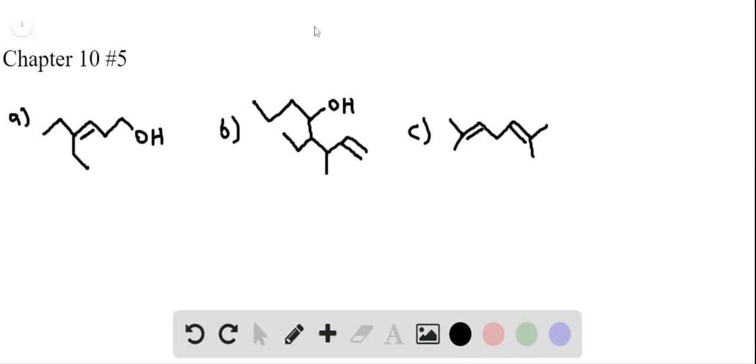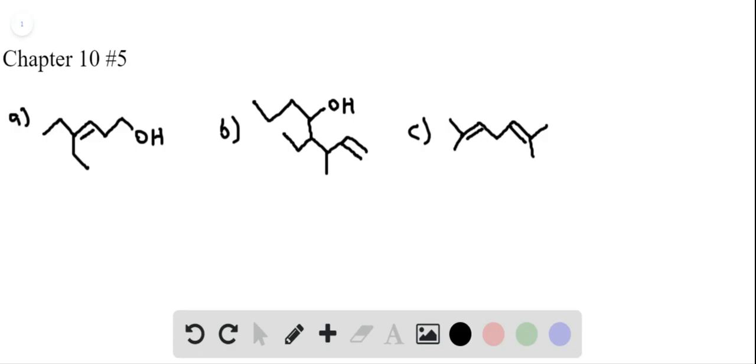This is the answer to Chapter 10, problem number 5 from the Smith Organic Chemistry textbook. And this problem says, give the IUPAC name for each polyfunctional compound. So we have molecules A, B, and C here, and we are asked to come up with the IUPAC names for each of them. And so remember, the way that we're going to do this